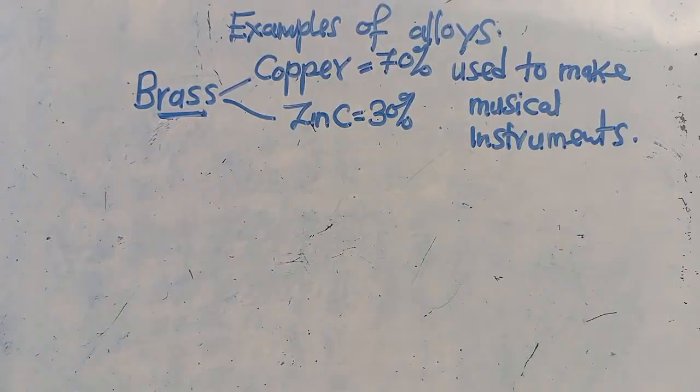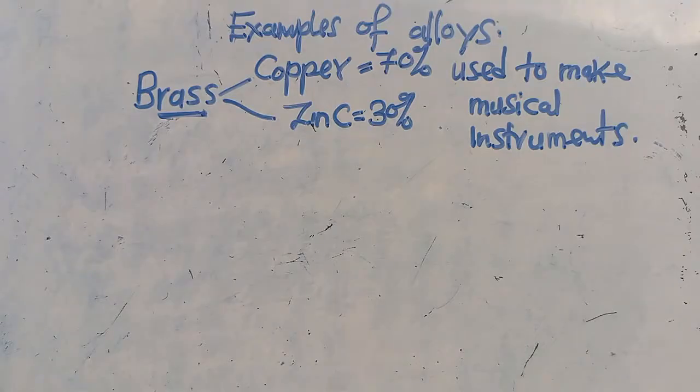Its particular property is that it is harder than pure copper and it is resistant to corrosion. This is what I told you. Most alloys are resistant to what? Corrosion. So if I tell you, give me a particular property of brass, you discover that it is harder than what? Pure copper. This one is harder than pure copper and resistant to corrosion.